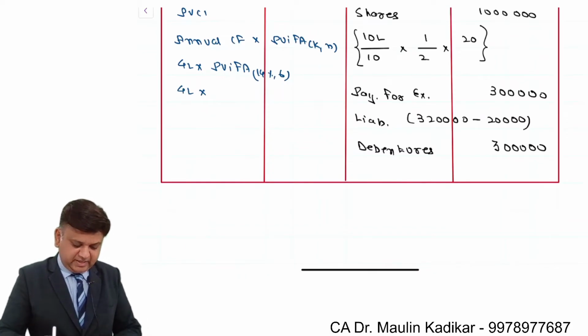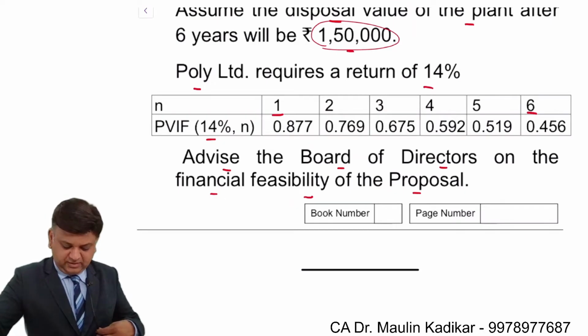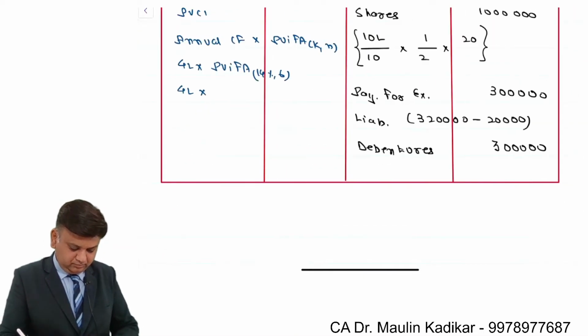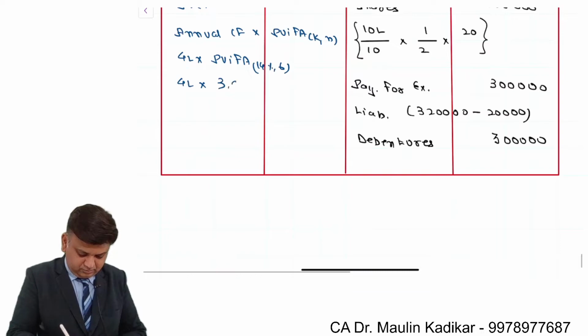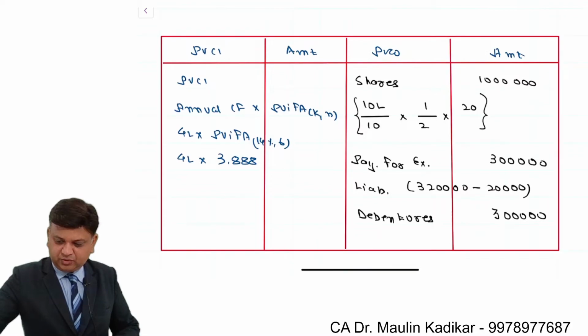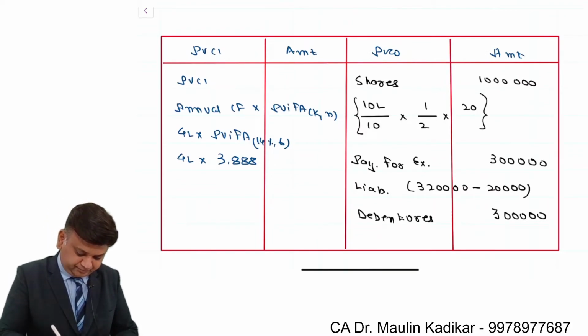So we are required to make the calculation of the factor summation. 0.877, 0.769, 0.675, 0.592, 0.519, 0.456. That comes to 3.888. 4 lakhs into 3.888 is 15,55,200.